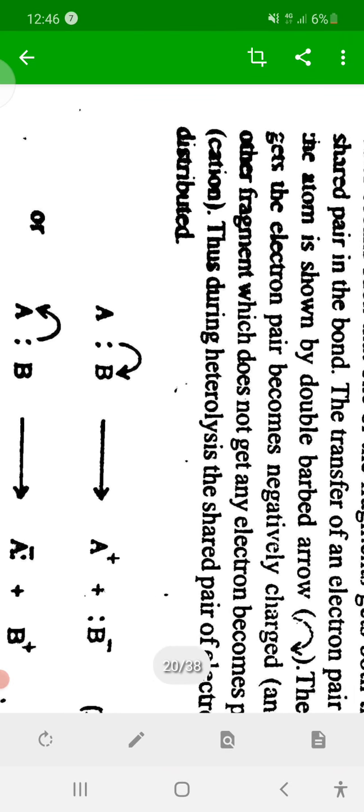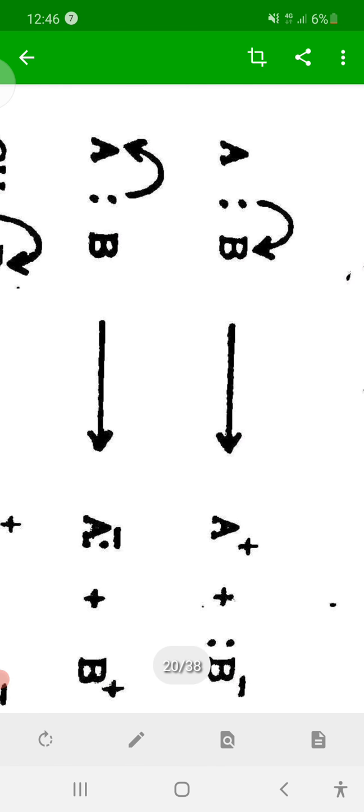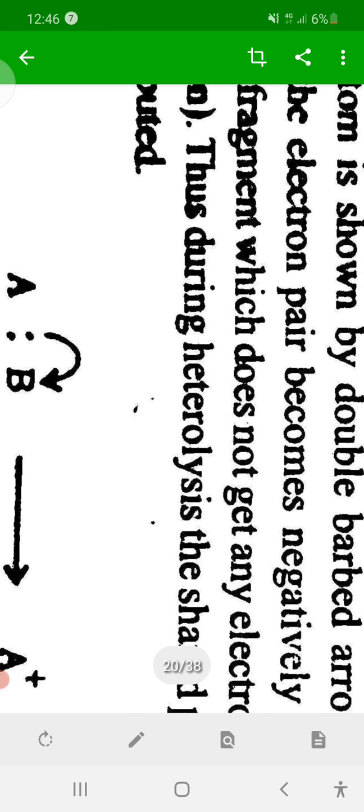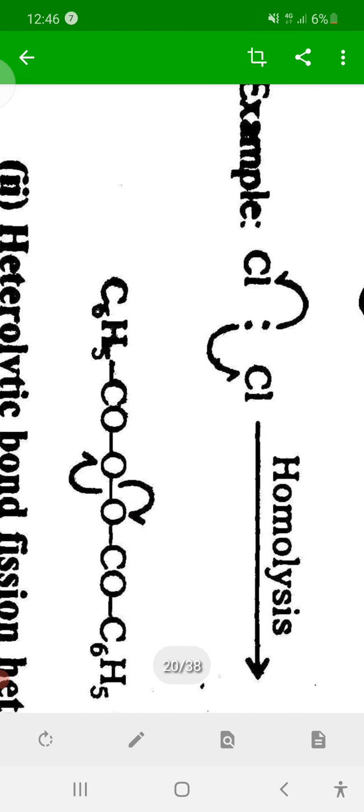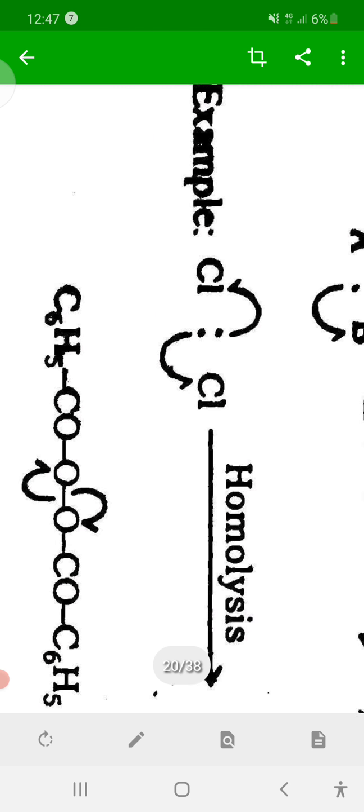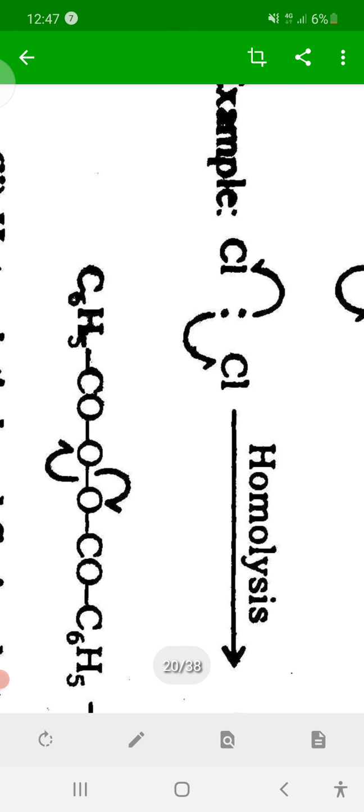Then heterolytic fission. Homolytic fission is common when the bond is between two similar atoms, that is, with no electronegativity difference.